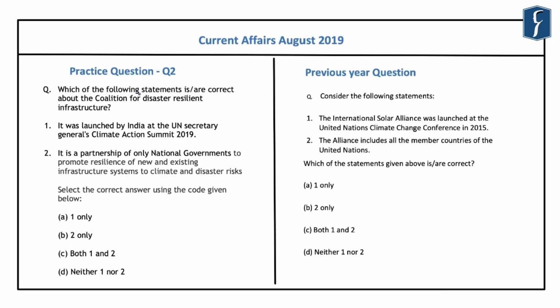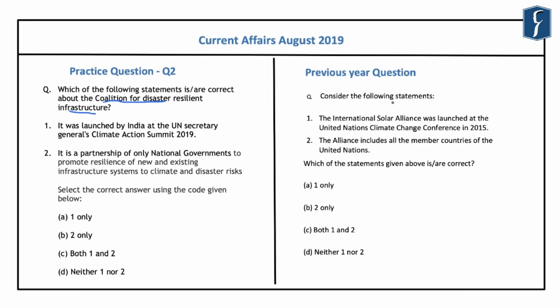Now, the second question is related to another important current affair from the August month, and it is related to the Coalition for Disaster Resilient Infrastructure. It was recently launched by the Prime Minister of India. So in this context, let us look at the question that was asked by the UPSC in the previous years.